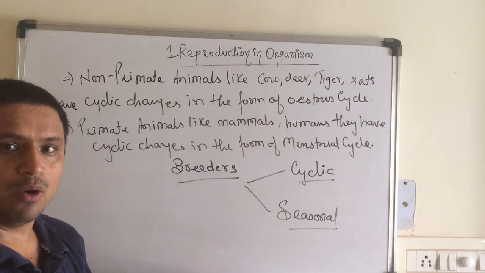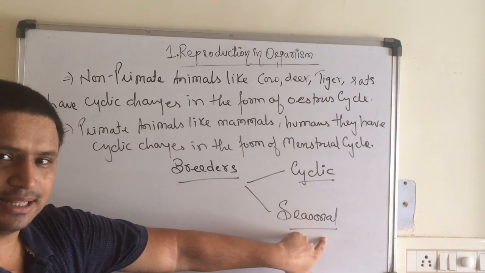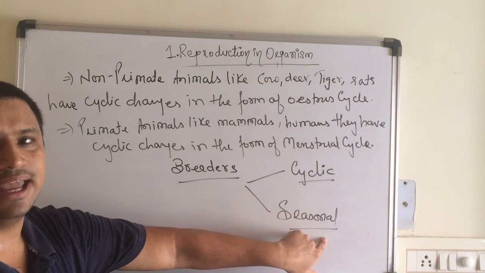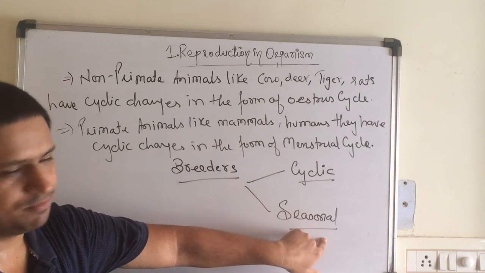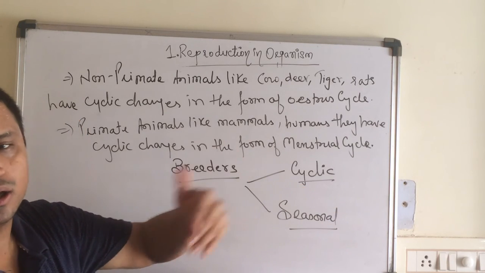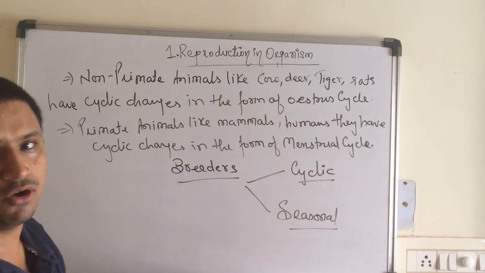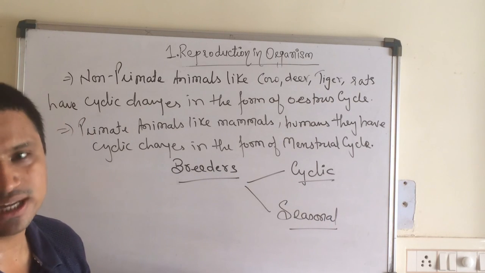If seasonal breeders want to reproduce outside this season, they have other modes of reproduction, or they cannot reproduce. Whereas cyclic breeders have a definite cycle in which the organism can reproduce.